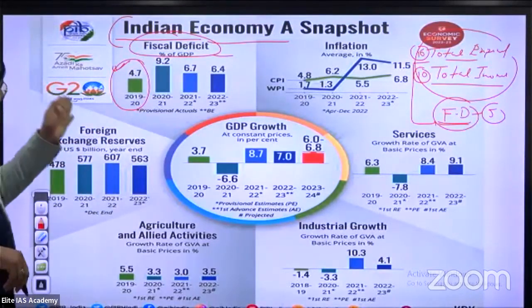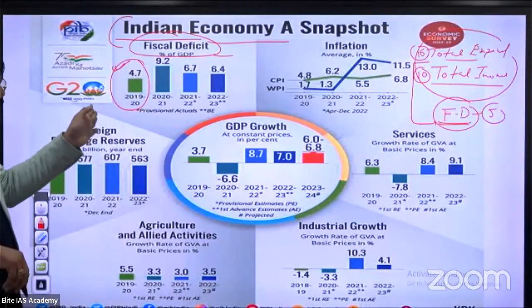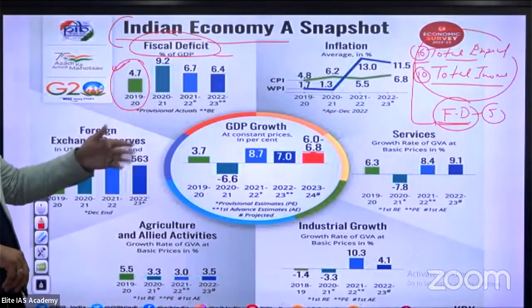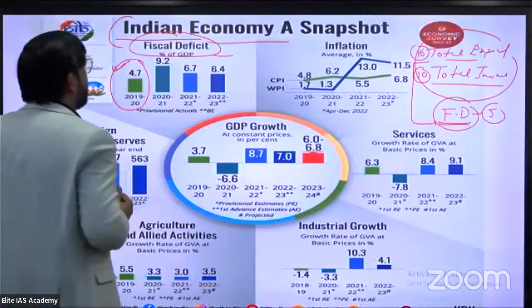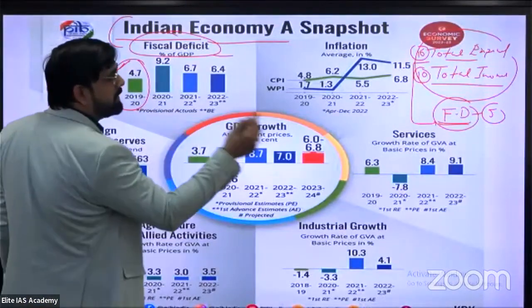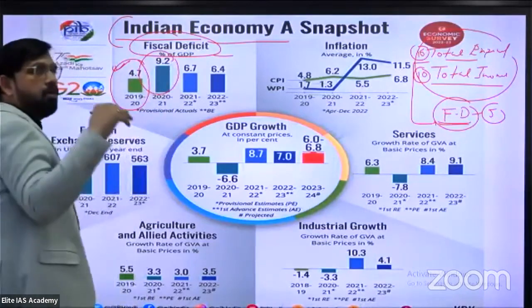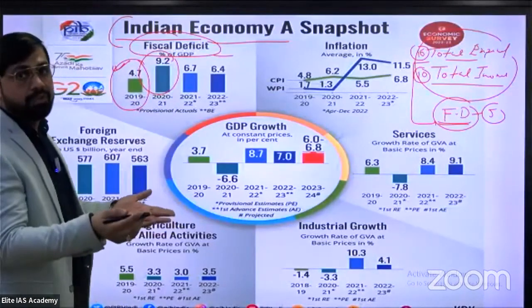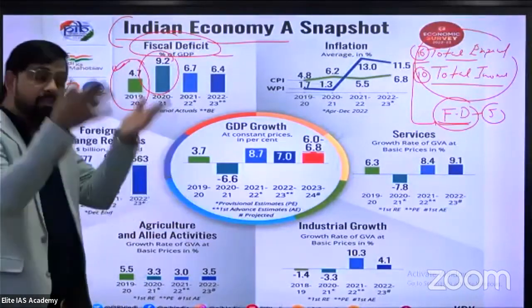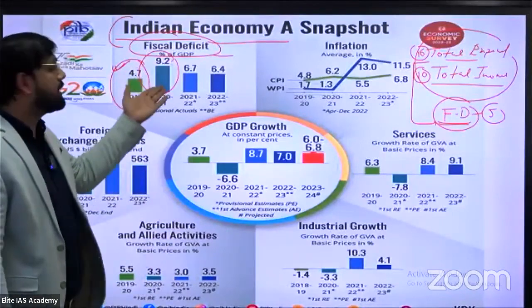And due to COVID, the lockdown phase 1, phase 2, the fiscal deficit in terms of GDP increased to about 9.2%, which is not good for any economy, especially for India.